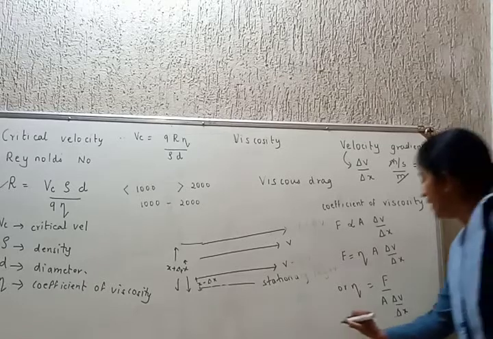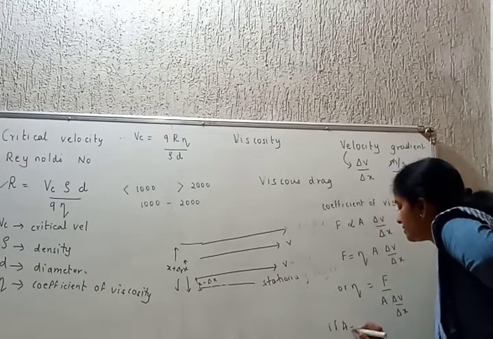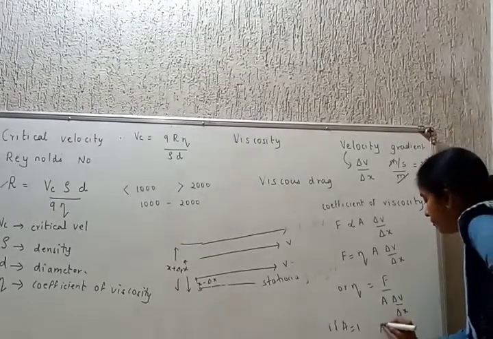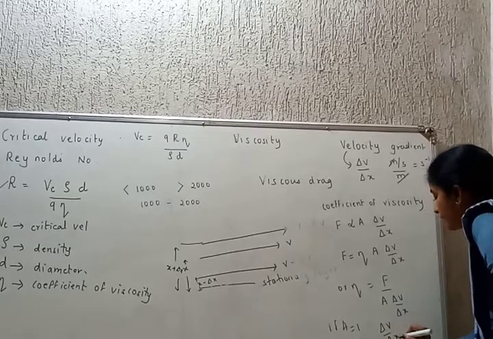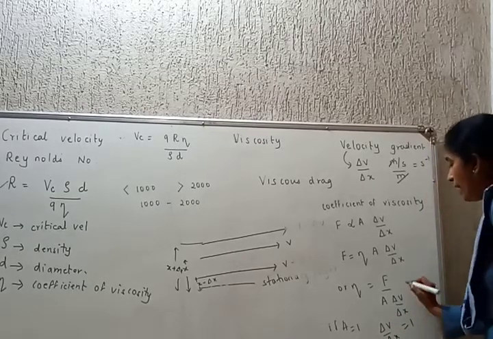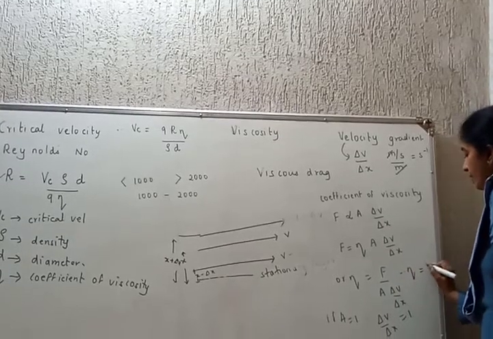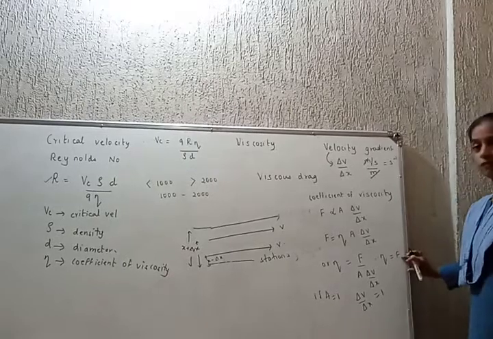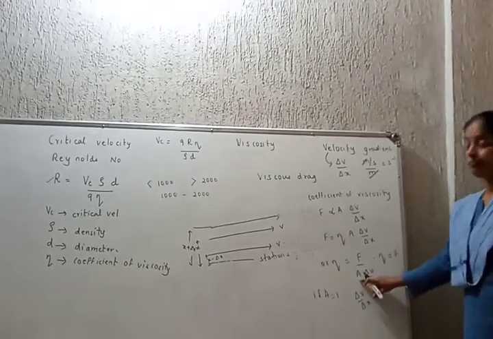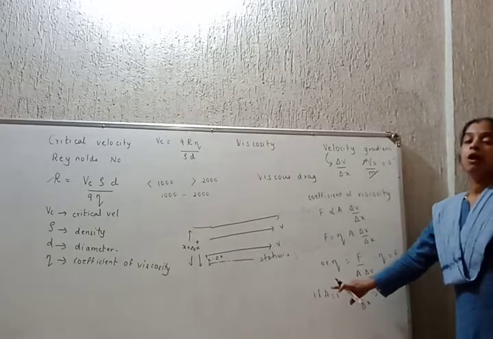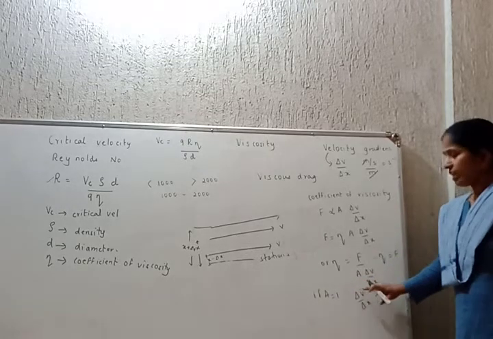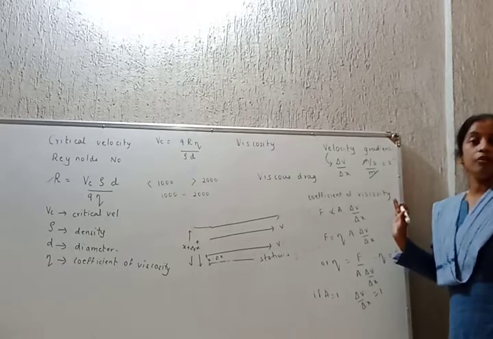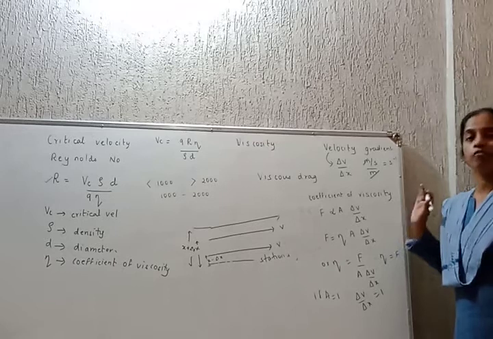कसे येतं? Students, if A is 1, maybe 1 centimeter square, 1 meter square or whatever it is, and delta V by delta X is also 1, then what happens to eta? It becomes only F. So what is coefficient of viscosity? It is the viscous force acting on any layer of the liquid per unit area per unit velocity gradient. That is the definition of coefficient of viscosity.